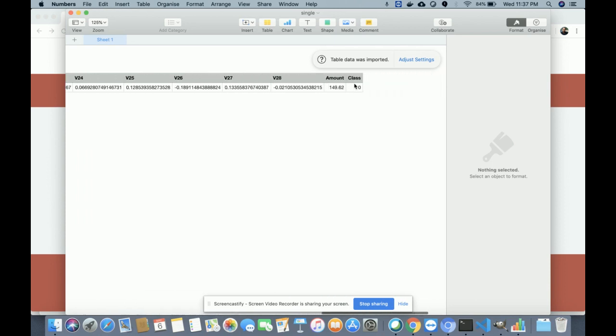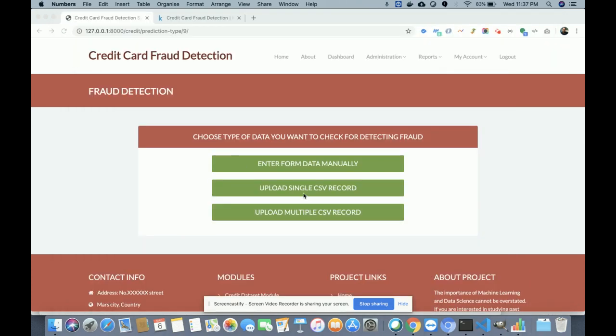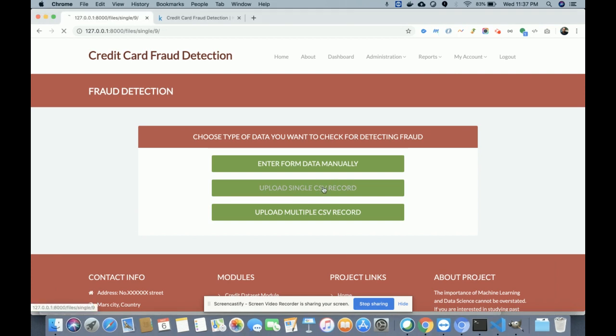You can see the class is zero. Class zero means this is a valid transaction, and this is a single row of the credit card data set. So I am checking the transaction in this CSV file. What I'm going to do is upload the CSV file.